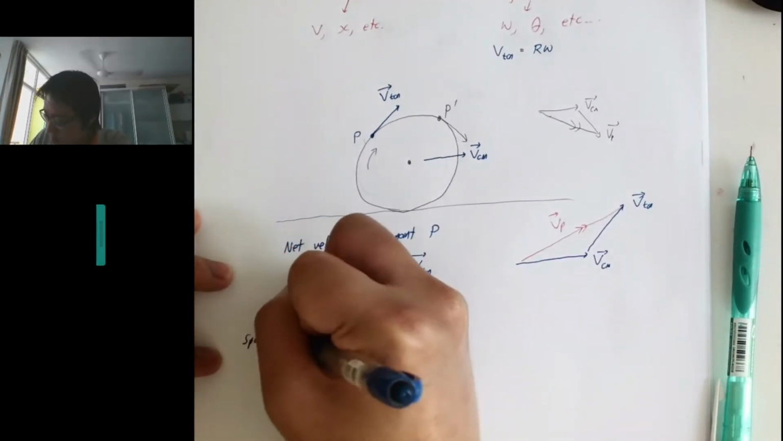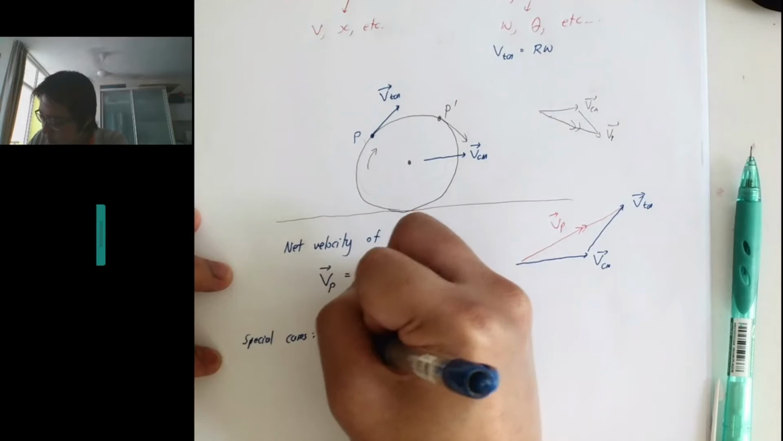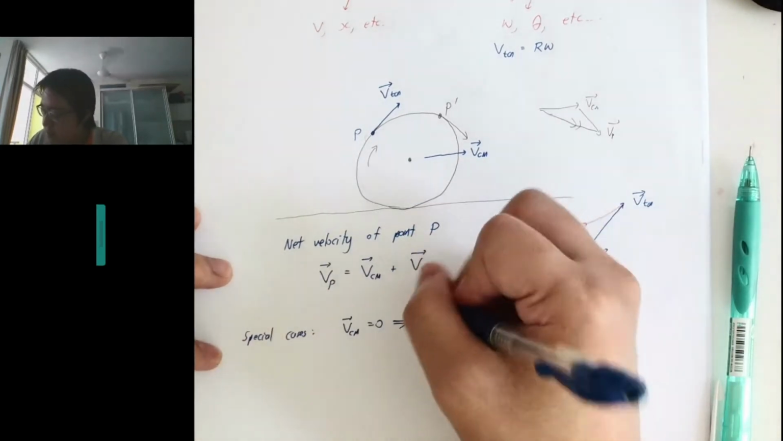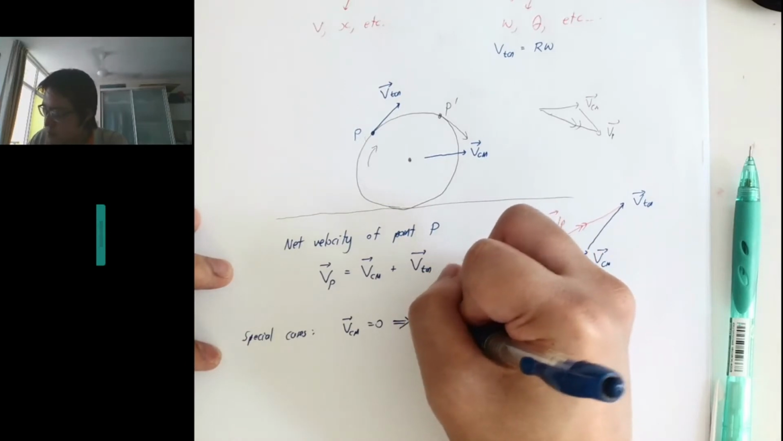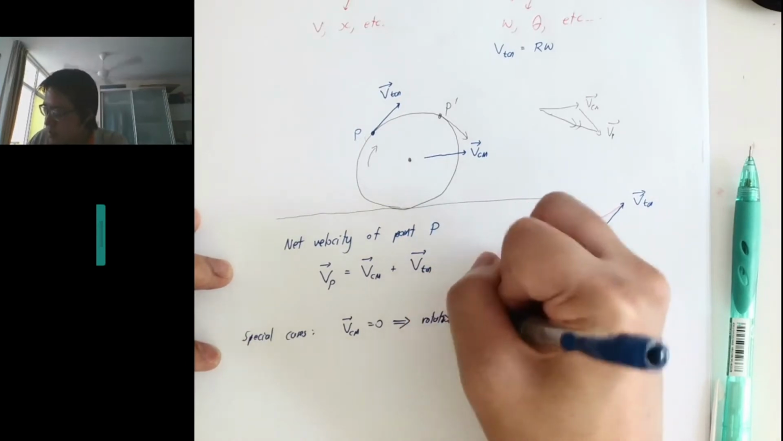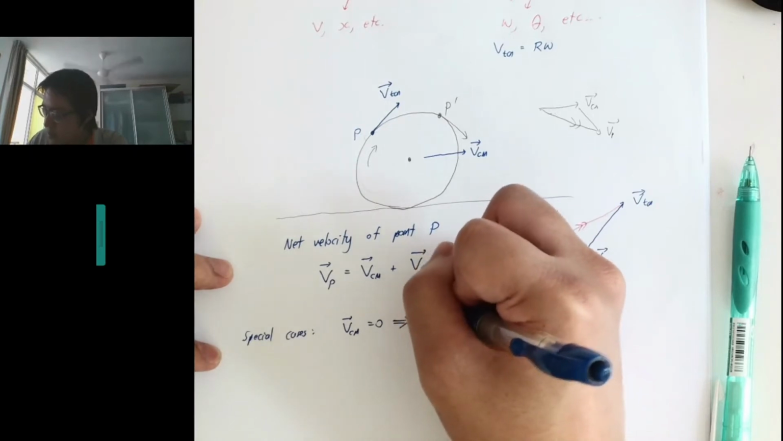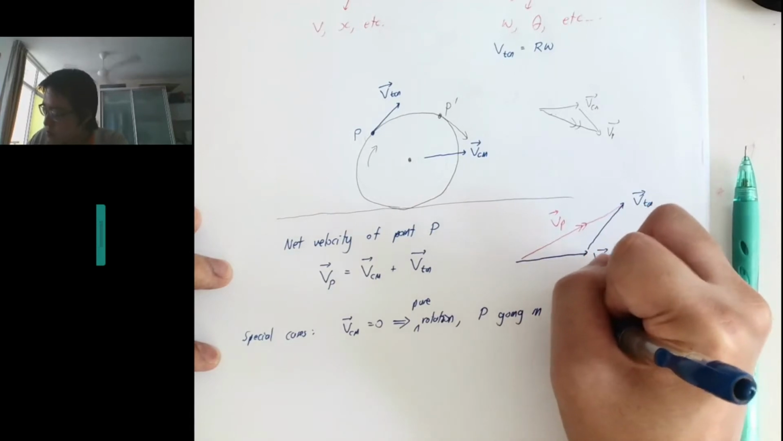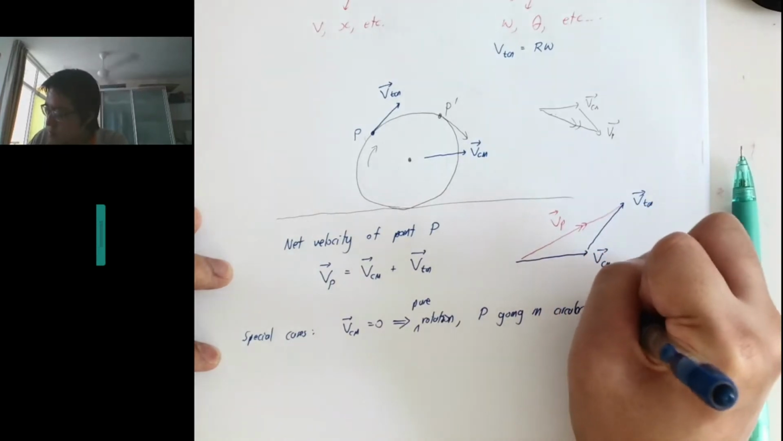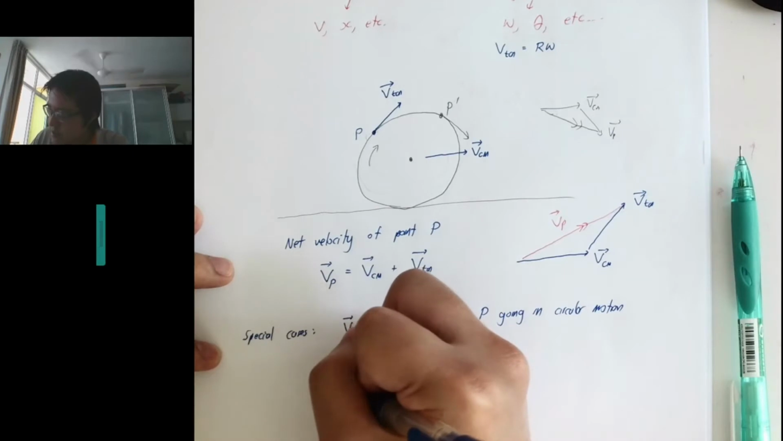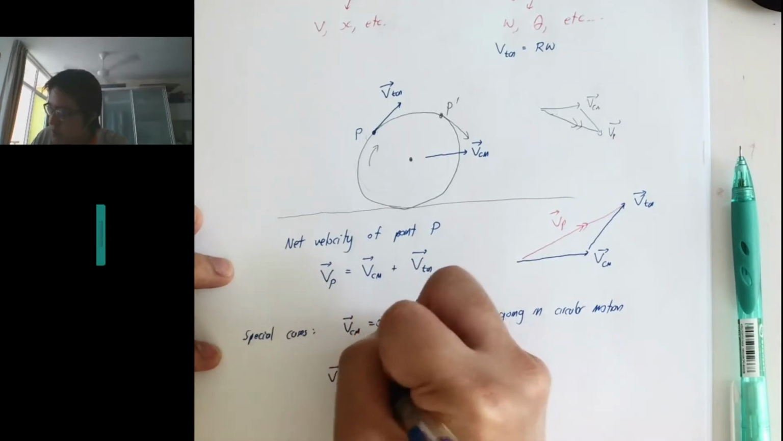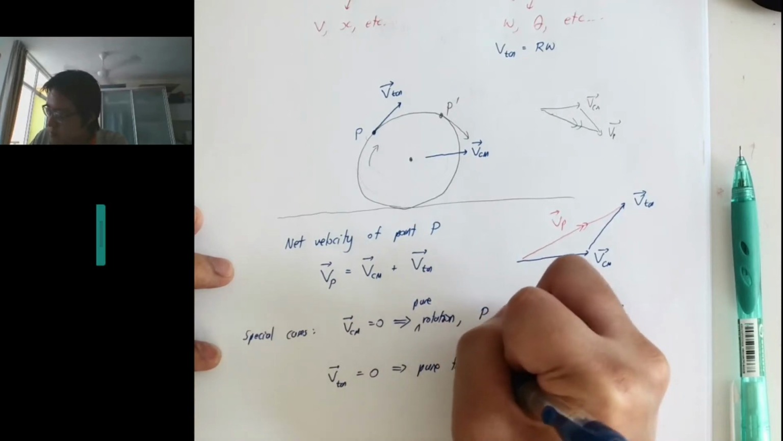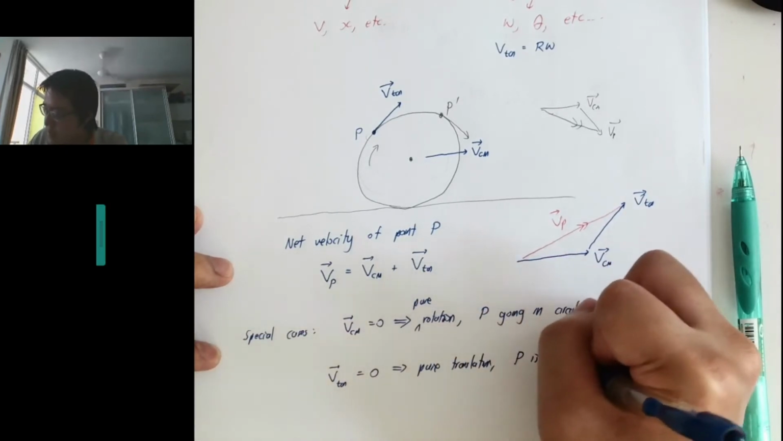Okay, so special cases. Very quickly, if VCM equals 0, then this gives us pure rotation, with P going in circular motion. The other special case is V tangential equal to 0. This is just pure translation, and P is in linear motion.